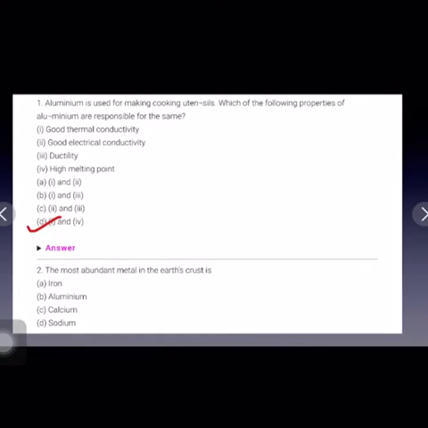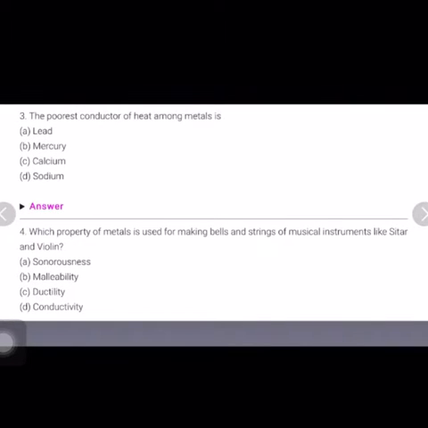Second question is, the most abundant metal in the Earth's crust is B part, aluminium. Third is, the poorest conductor of heat among metals is lead. Lead is the poor conductor of heat among metals.